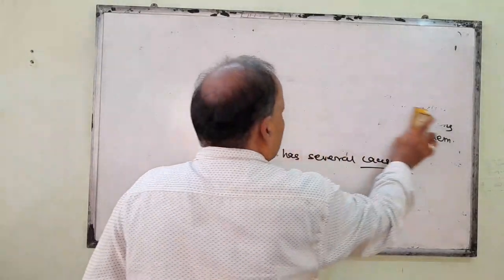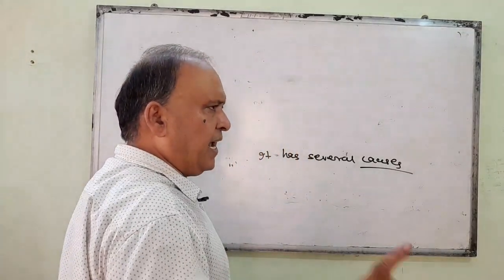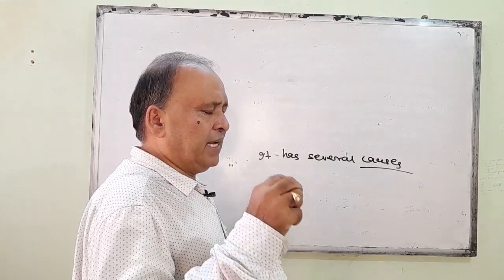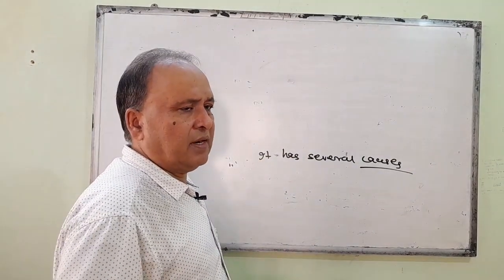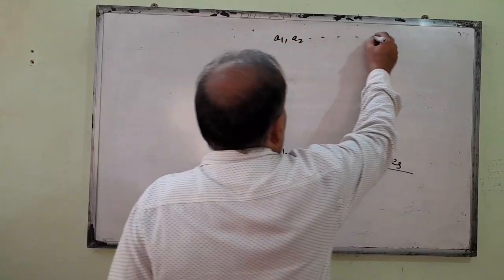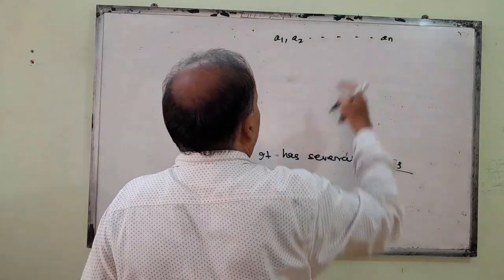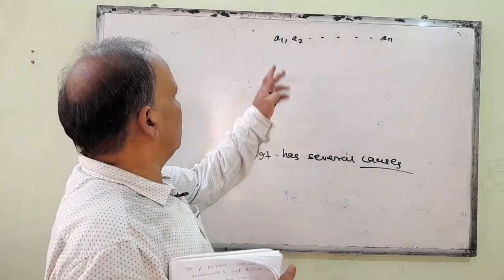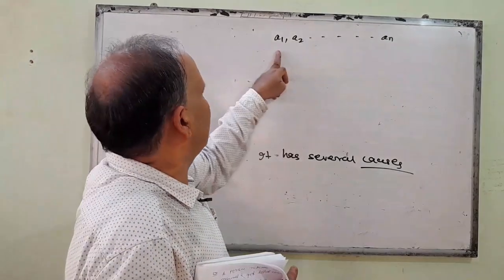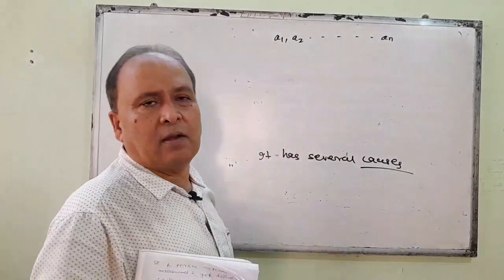The person measures the length again and again, and each time he gets a different length. Suppose N times he measures and gets A1, A2, up to AN. Why are the different lengths coming? That person cannot know, and no one can know.